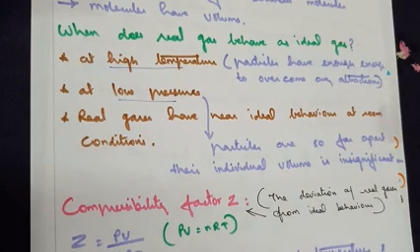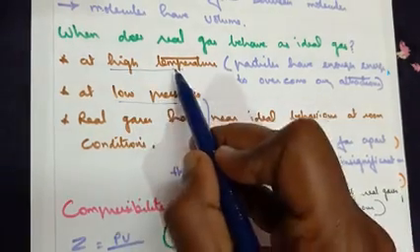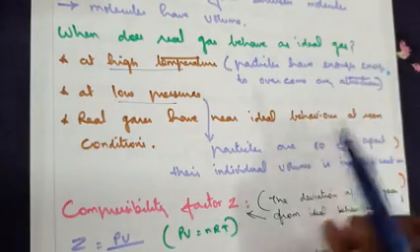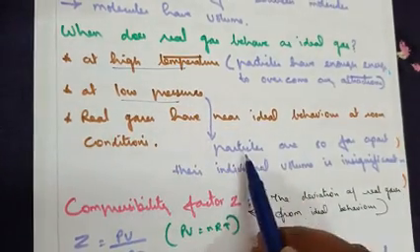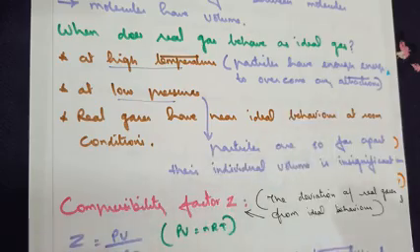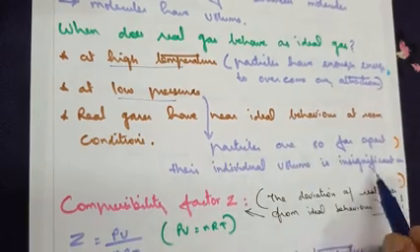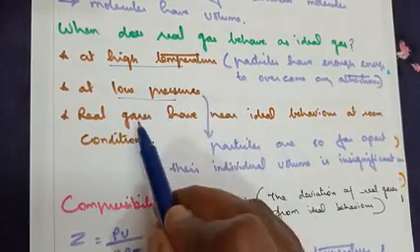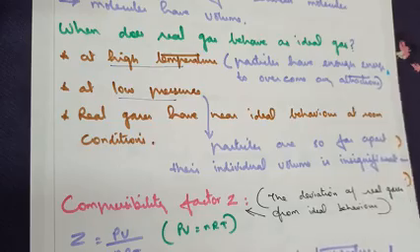And on the other hand, when pressure is more, volume is smaller here. So at high temperature, particles have enough energy to overcome any attraction, and at low pressure, particles are so far apart that the individual volume is insignificant. So under these two conditions, real gases behave as an ideal gas.